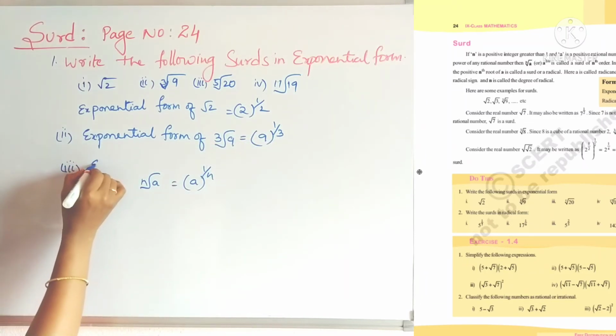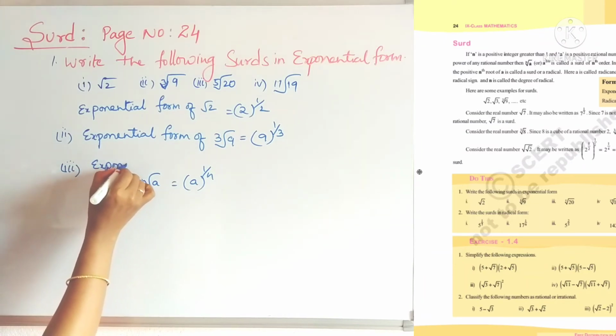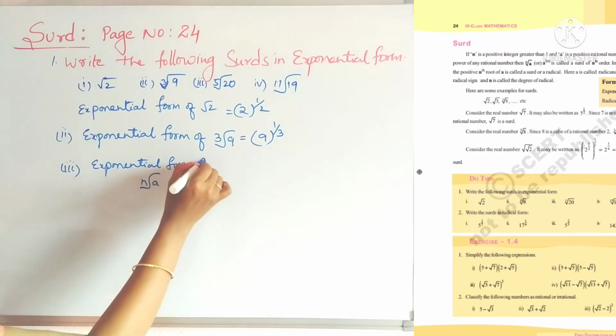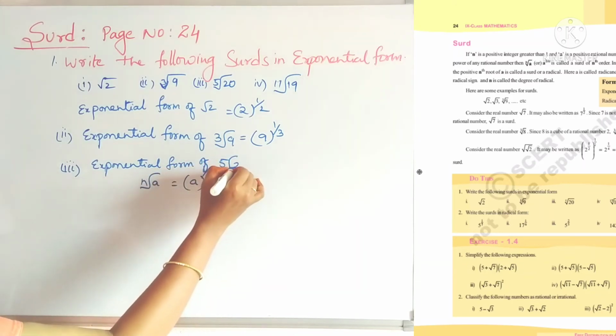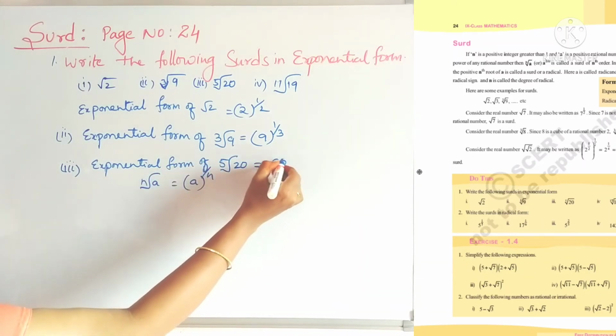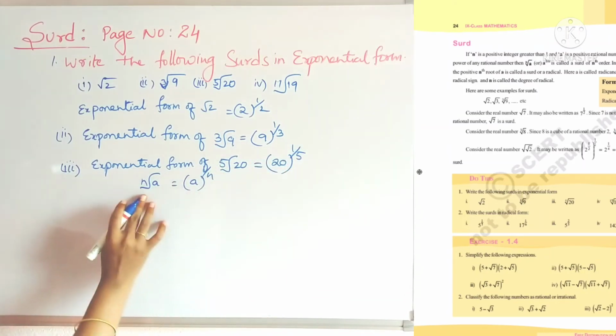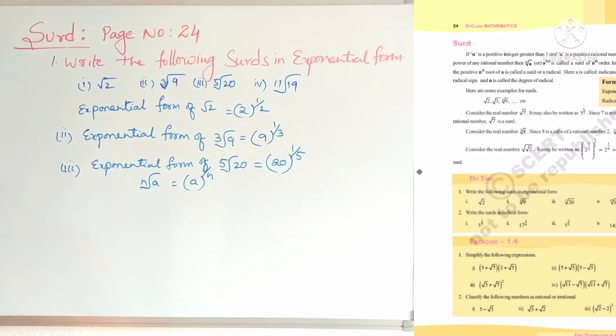Third one, fifth root of 20 is 20 whole power 1 by 5. So by using this formula we are writing.